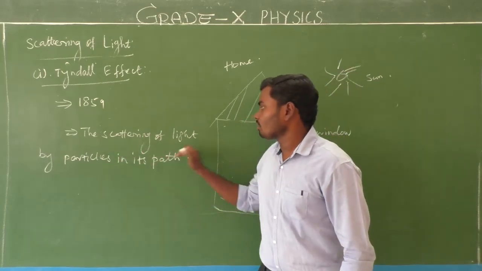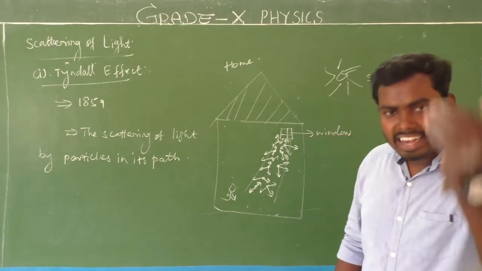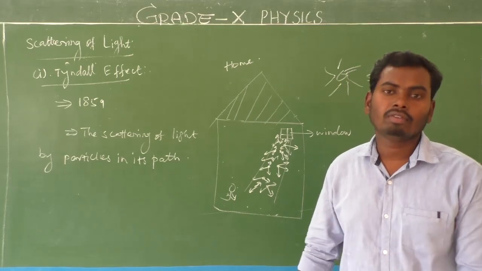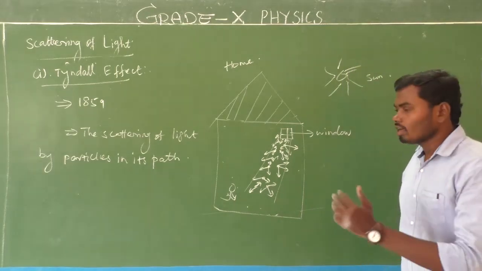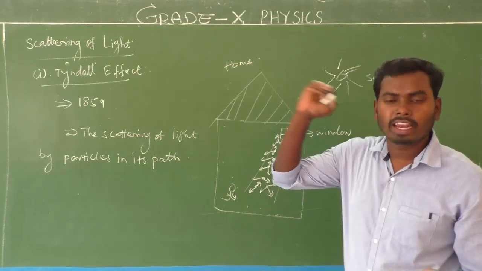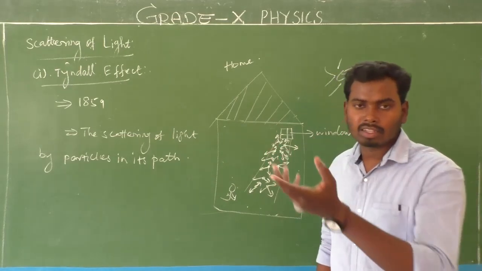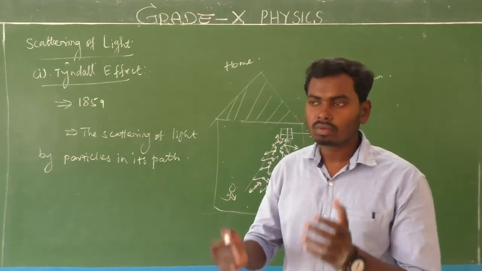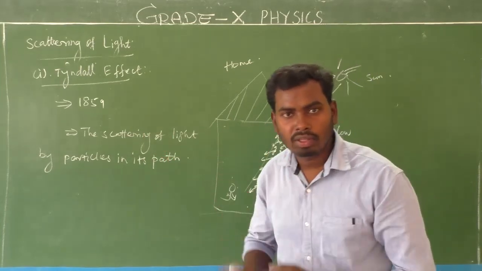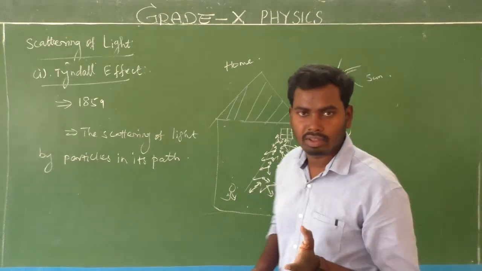So the scattering of light by particles in its path is called the Tyndall effect. Whenever the beam of light falls on the spherical particle, due to the scattering process, we can see the path of the light rays. Is it clear? It's very simple. Okay, don't get scared, very easy.